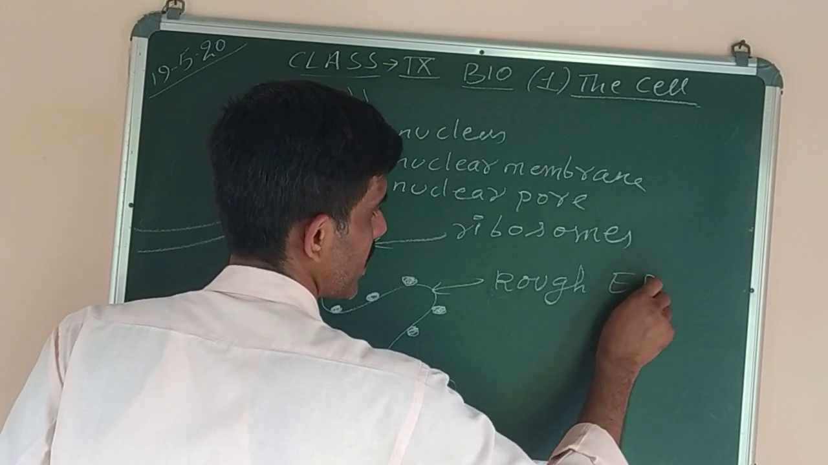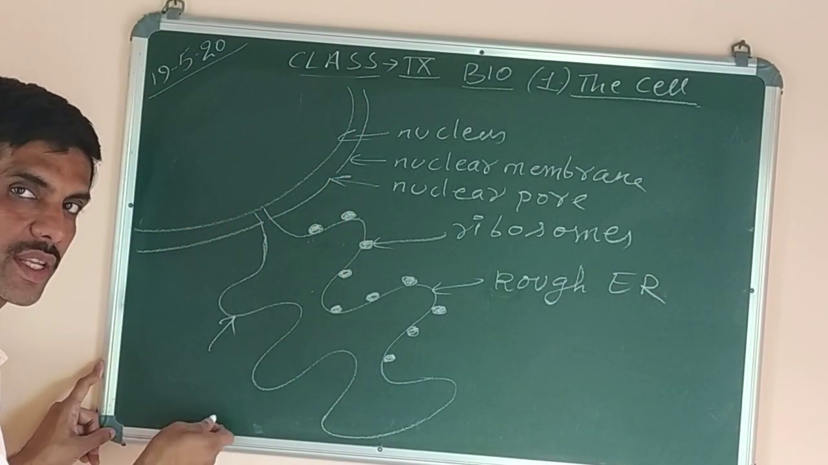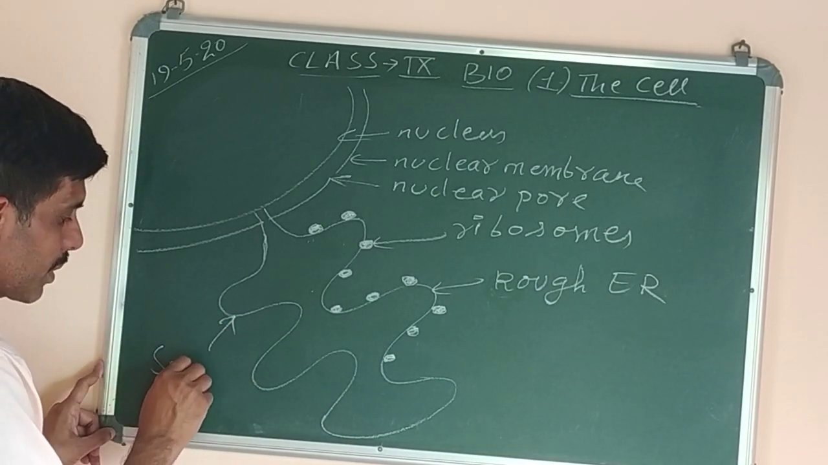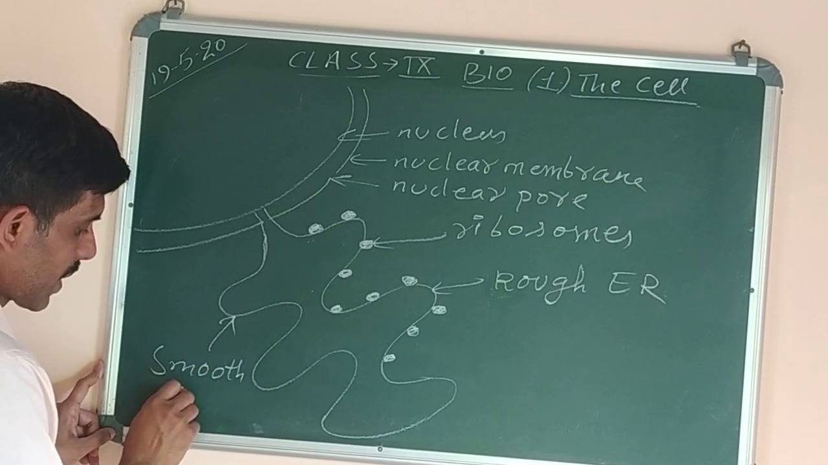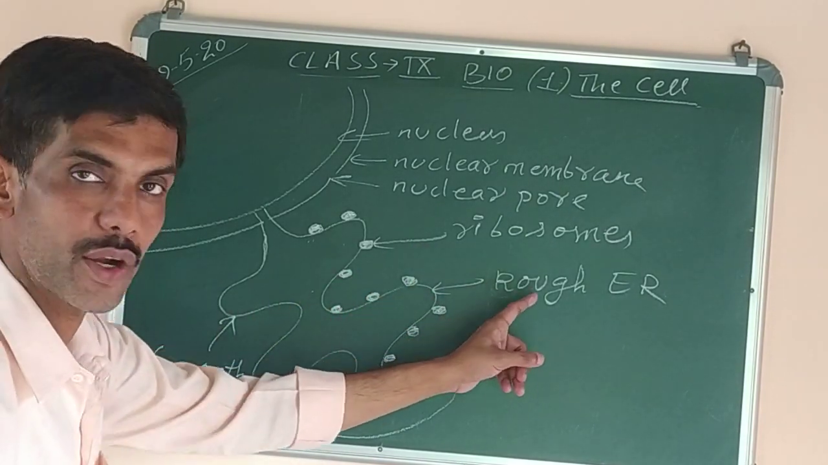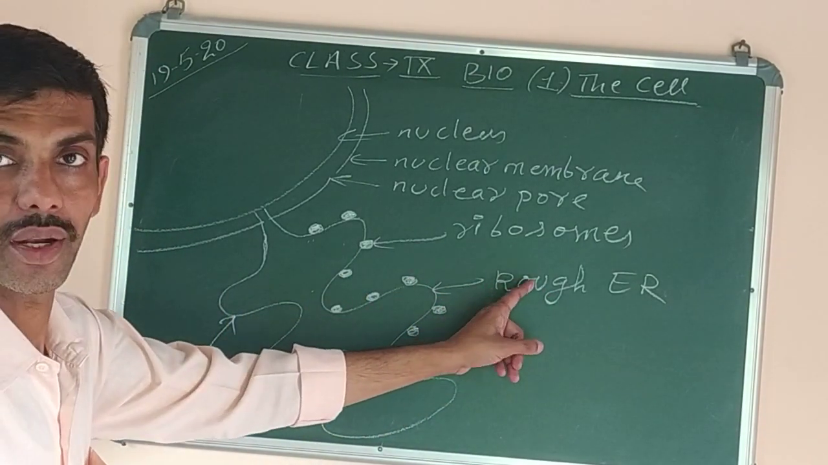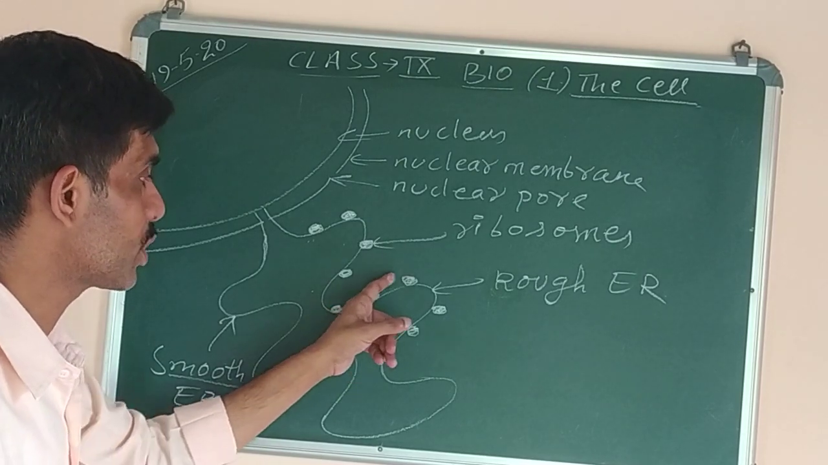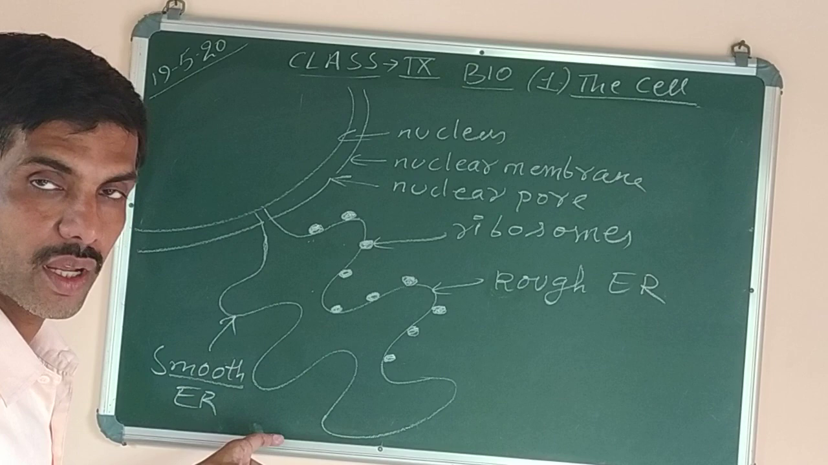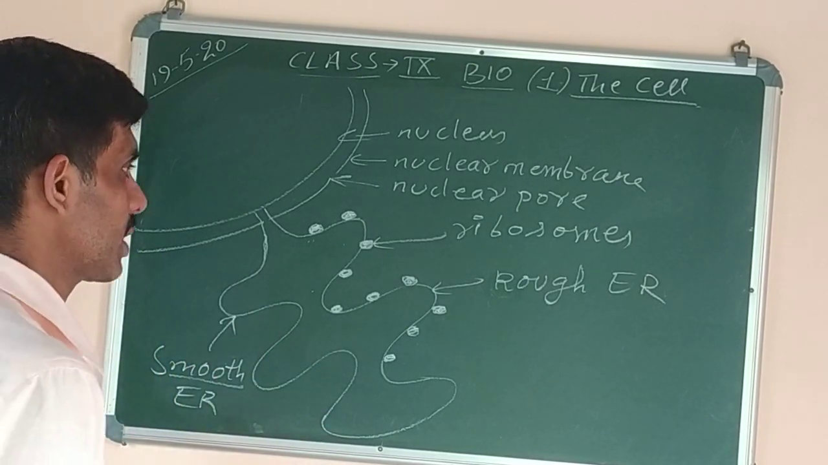So rough endoplasmic reticulum. Now this endoplasmic reticulum, where there are no ribosomes present on its surface, gives a smooth appearance. That's why it is called smooth endoplasmic reticulum. So what is the difference between rough and smooth endoplasmic reticulum? Rough endoplasmic reticulum contains ribosomes on its surface, whereas smooth endoplasmic reticulum is the one in which ribosomes are not present on the surface.